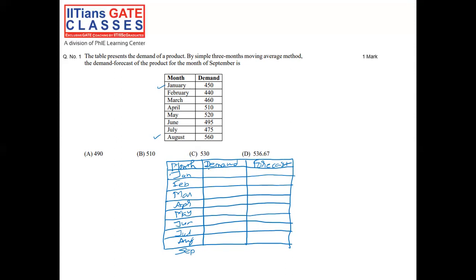So demand for Jan is given as 450, for February 440, for March 460, for April 510, for May 520, for June 495, for July 475, for August 560. Now we saw earlier that if the period for simple moving average is n, we can do the forecast for the n plus 1th period only.